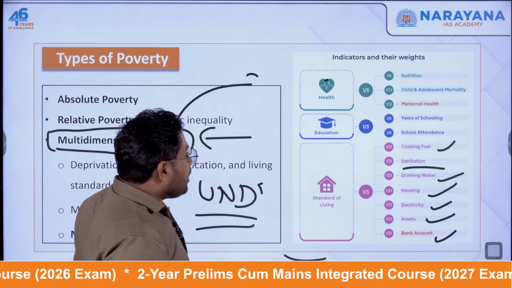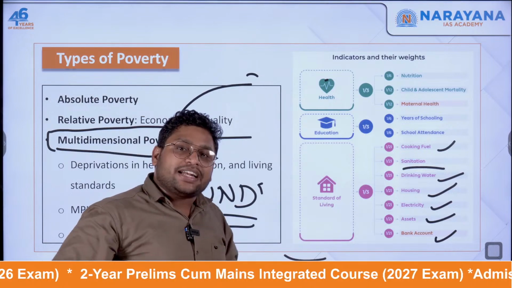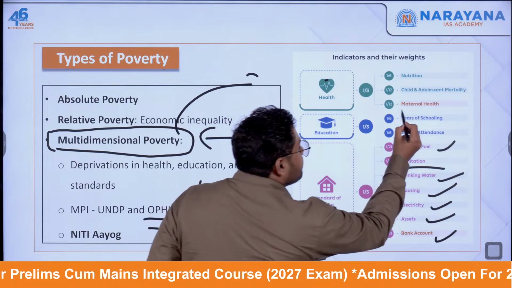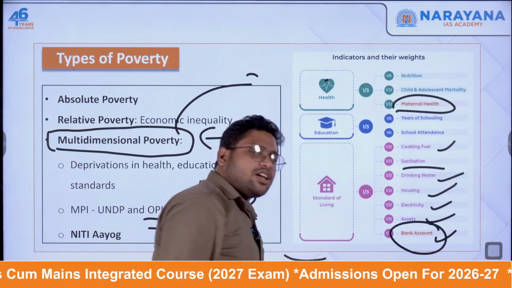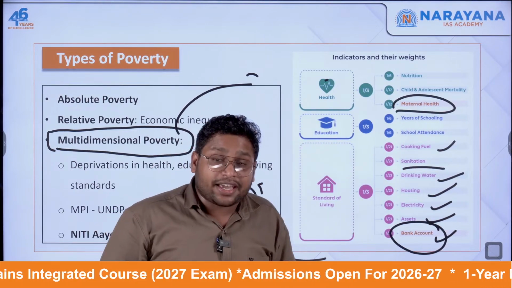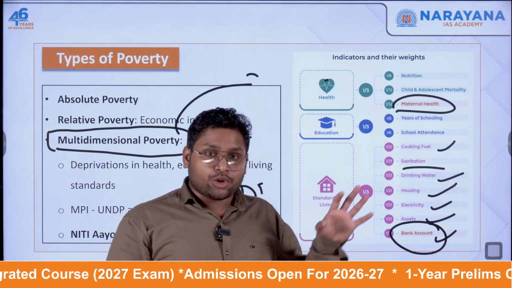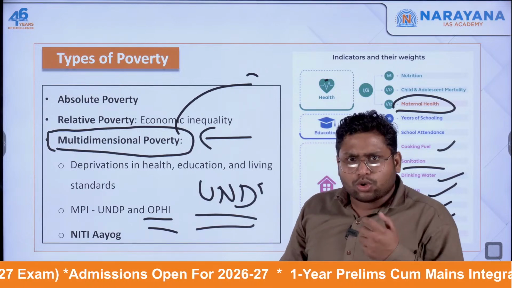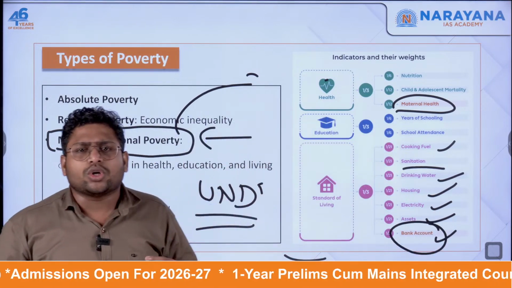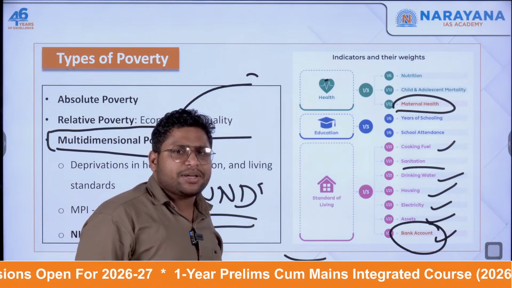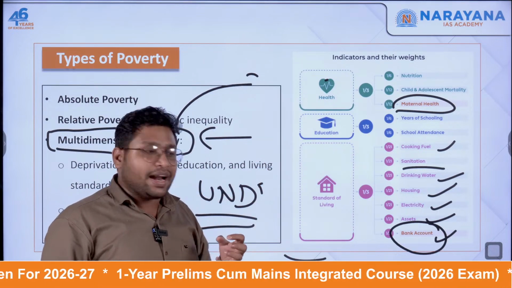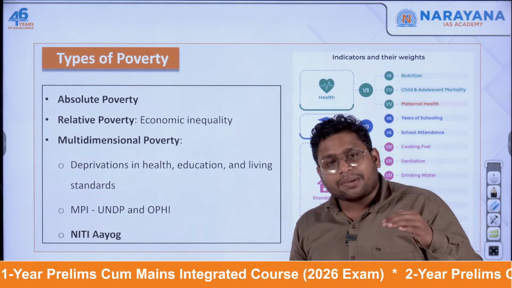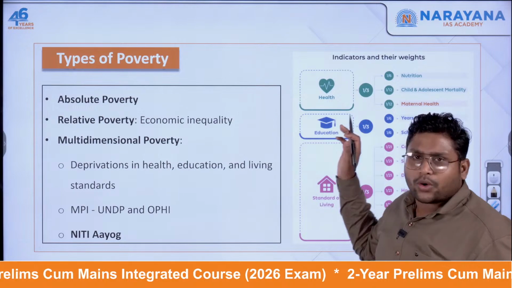Now see, UNDP first provided the list. After that, Niti Aayog got into it and made some more additions. For example, maternal health and bank account are newly added things to check if the person is poor or not. So now when we look at this concept of multi-dimensional poverty, we don't look at poverty from just one or two dimensions. Rather, so many dimensions are taken into picture, and then we decide whether a person is poor, a middle income person, or a rich person. Okay.